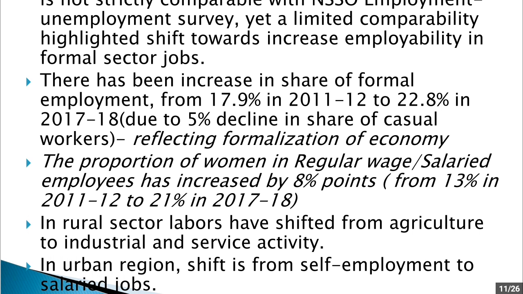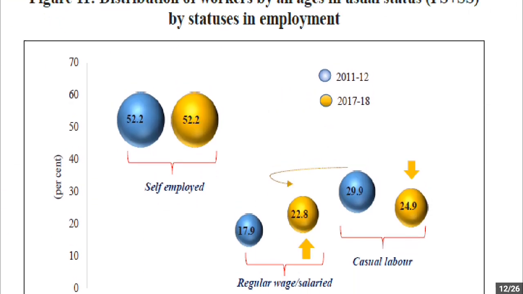So the proportion of women is slowly increasing in salaried employment. Now we have seen that in the rural sector, laborers have shifted from agriculture to industrial or service activity, which is a good trend because it will reduce disguised employment also. So rural sector labor is shifting from agriculture to industry, whereas in the urban sector people are shifting from self-employment to salaried jobs.